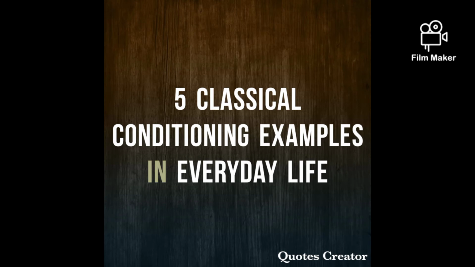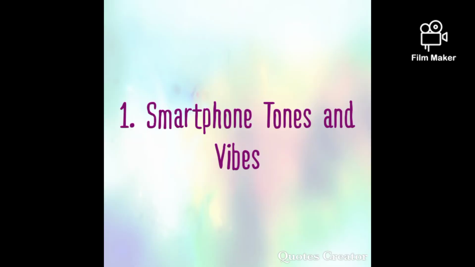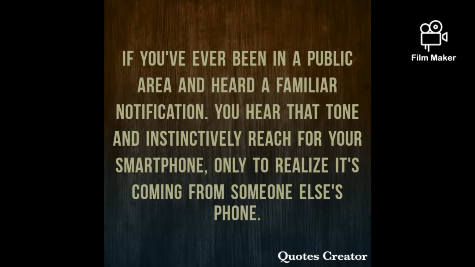So I want to share some points which can be 5 classical conditioning examples in everyday human life. So first is smartphone tones and vibes. If you have ever been in a public area and heard a notification by someone's mobile, you will think that okay, this is the same sound and the same ringtone as on our phone, so you will take out your phone from your pocket immediately and try to see if it is our phone or someone else's.